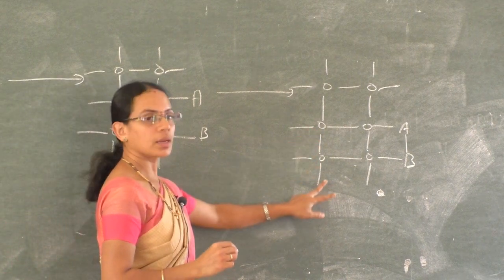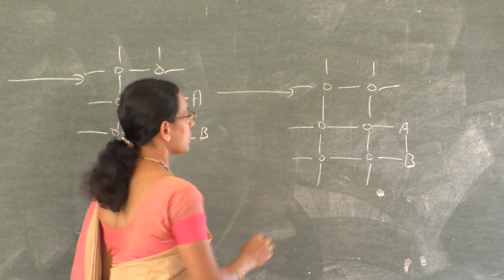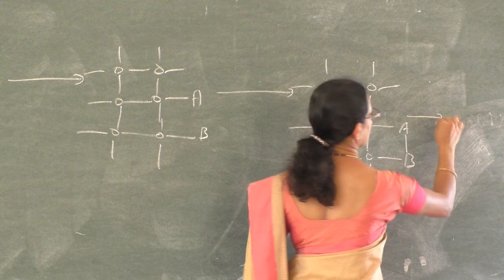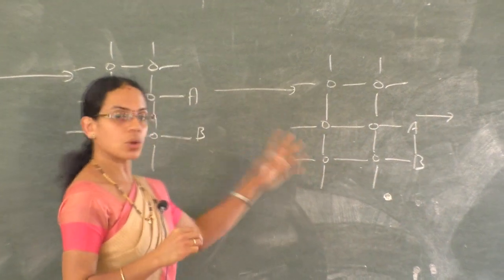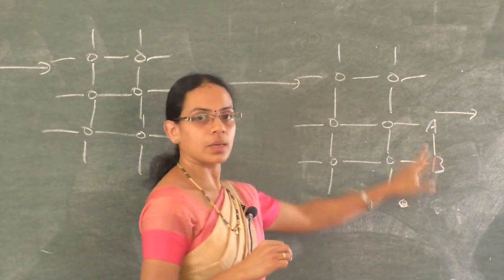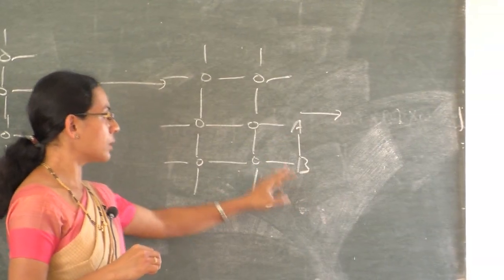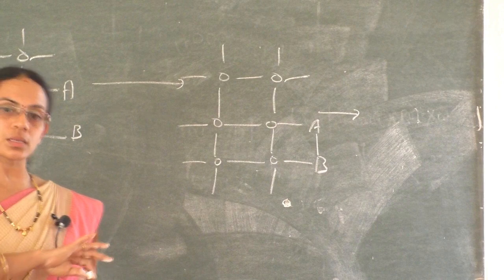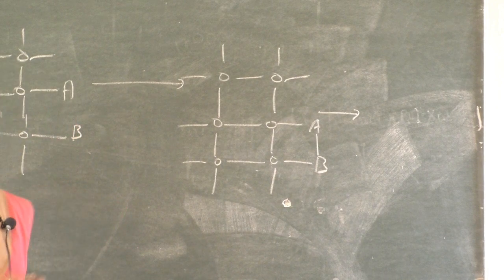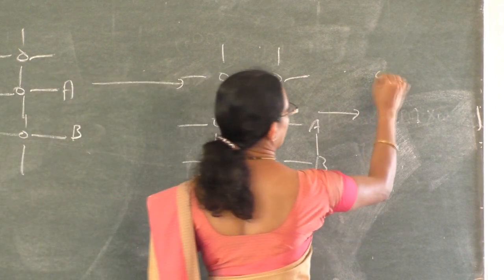The last step is desorption. Once they form an intermediate, they can form product, and once they form product, it is desorbed from the surface of the solid catalyst.